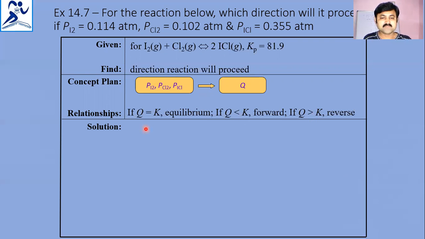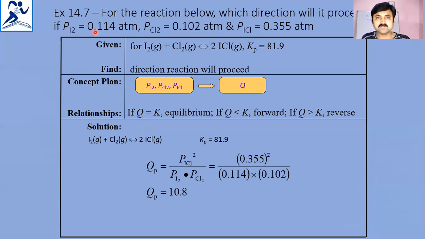Now we will substitute the given values into that expression. The coefficient expression gives 10.8. But the Kp value we have is 81.2. So the Q value is less than K, and the reaction proceeds in the forward direction, the right side.